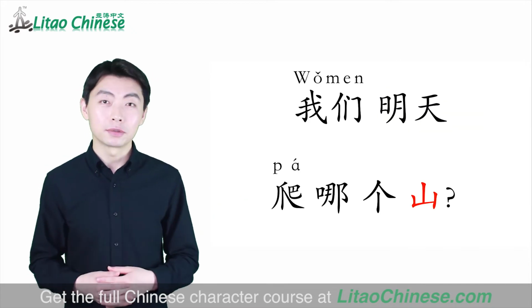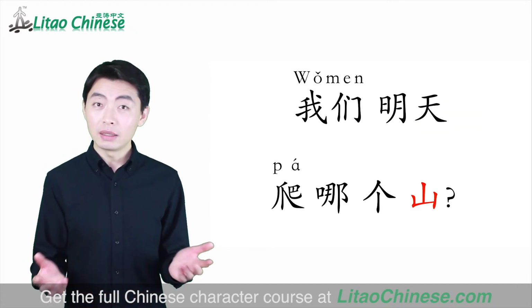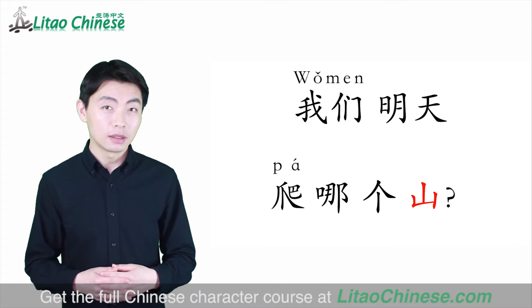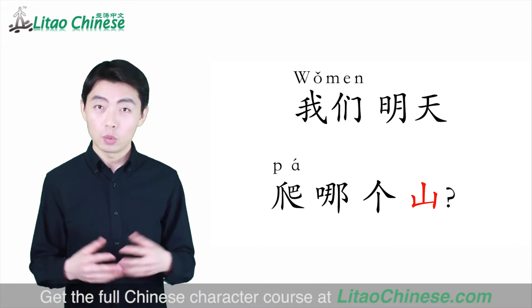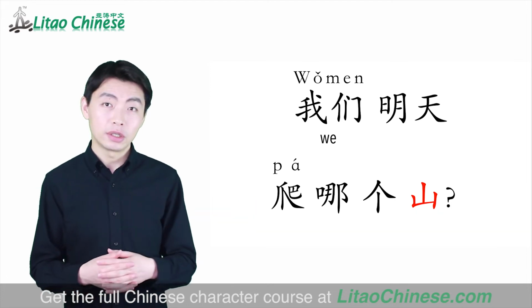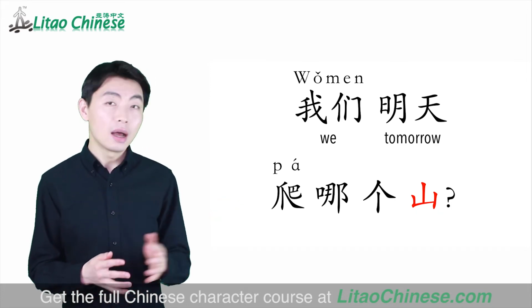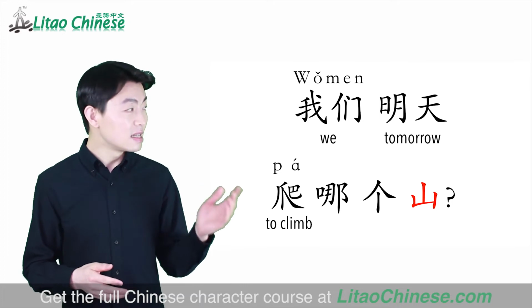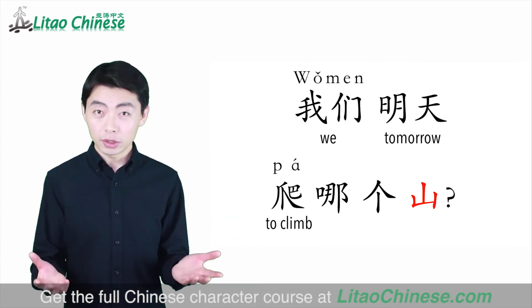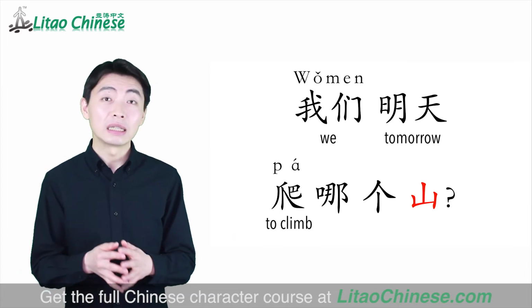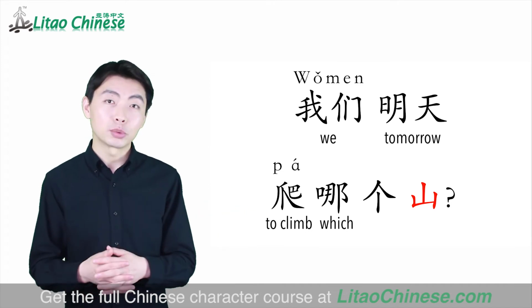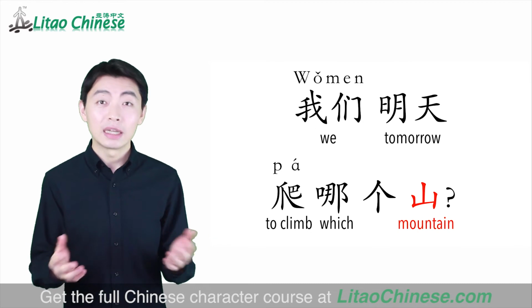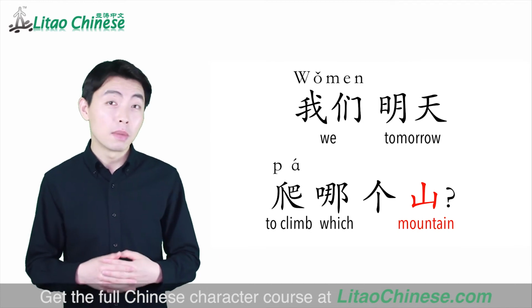Here is a sentence. 我们明天爬哪个山? 我们 means we. 明天 we know is tomorrow. 爬 to climb. 哪 is a question word. We just learned it in the previous lesson. It means which. 个 is the match word. 山 mountain. 哪个山 which mountain.